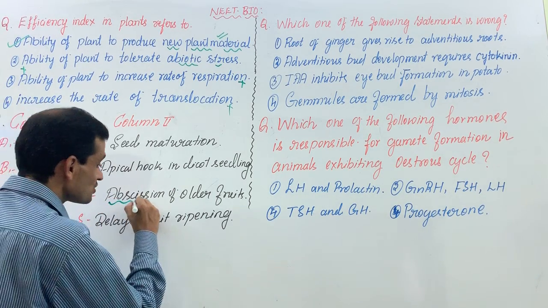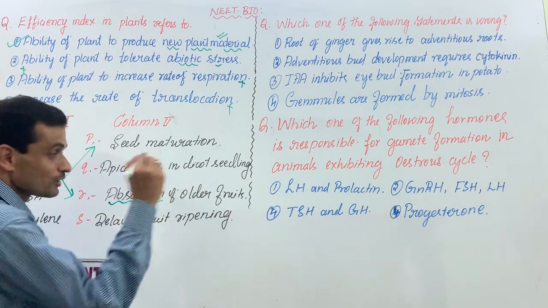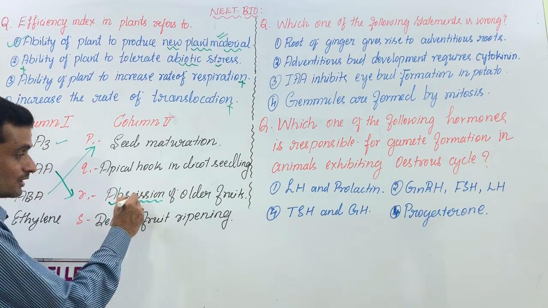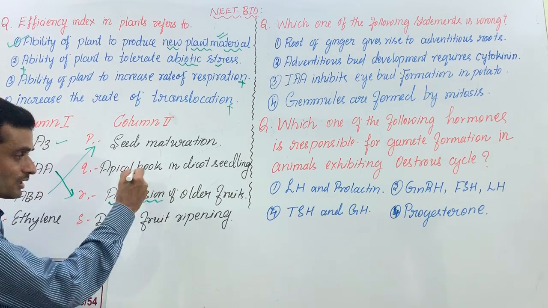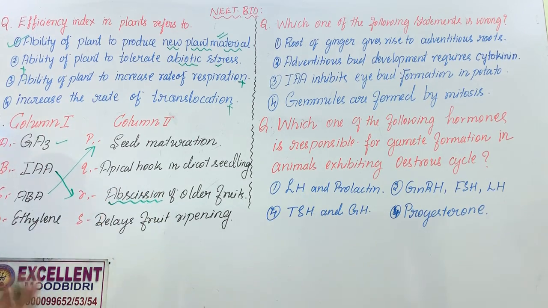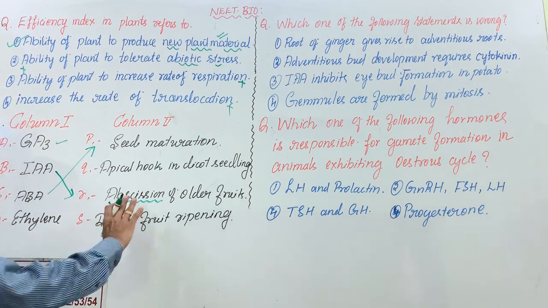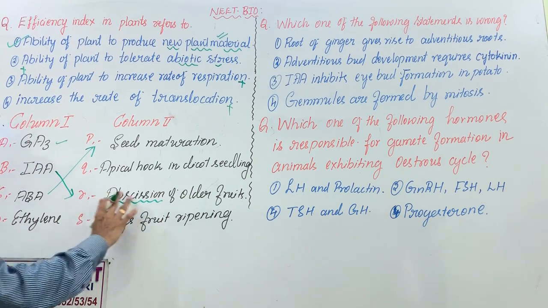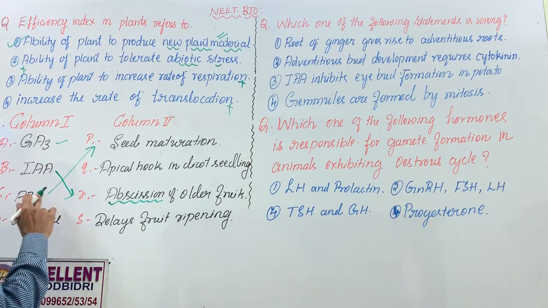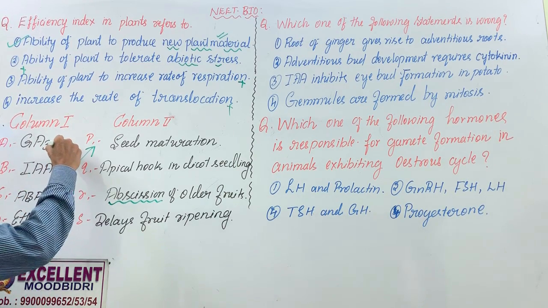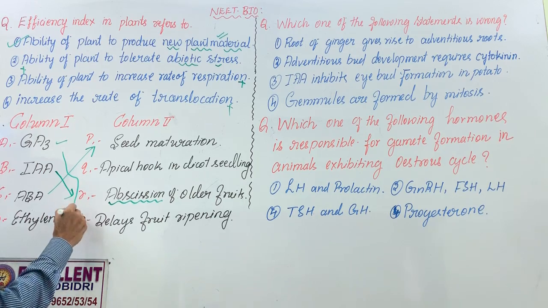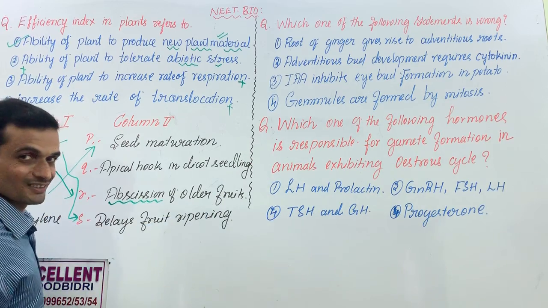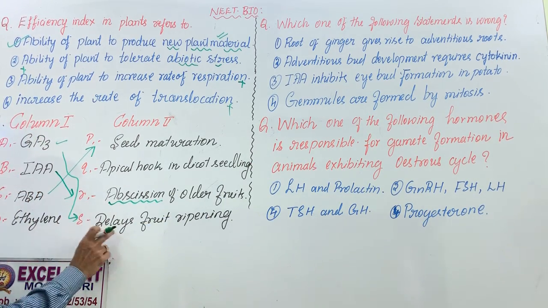What do you mean by abscission of older fruits? Dropping of older fruits. The living cells would be turned into inactive tissue. That is abscission, dead layer formation. There is dropping of older fruits. But auxin prevents premature dropping of flowers and fruits. Dropping of fruits after maturation. GA3 delays fruit ripening. Ethylene promotes fruit ripening. Did you follow? You can also find this thing in your textbook.